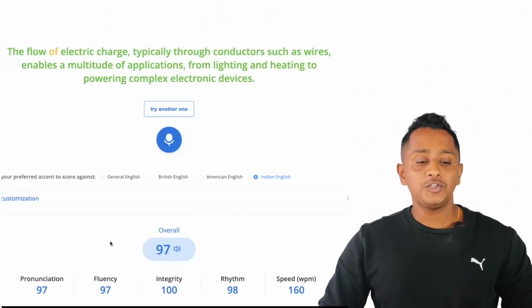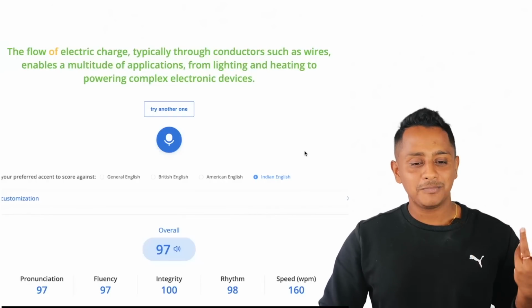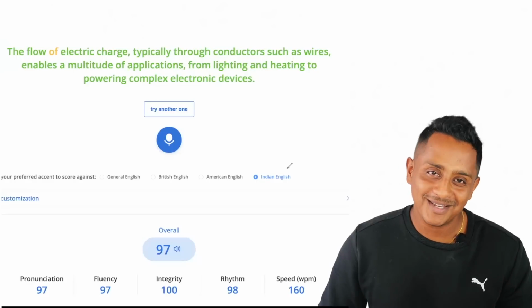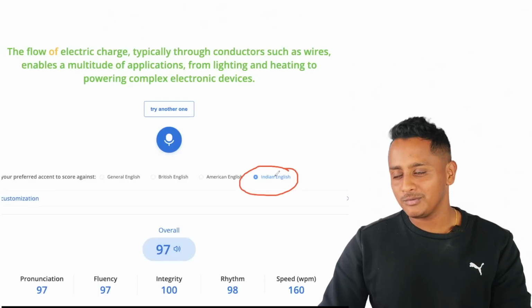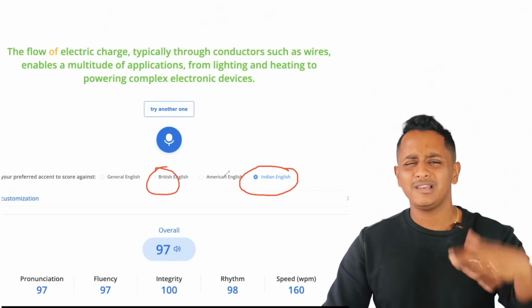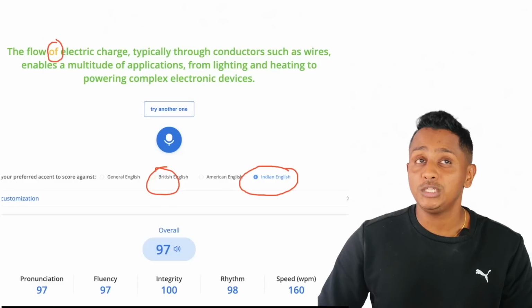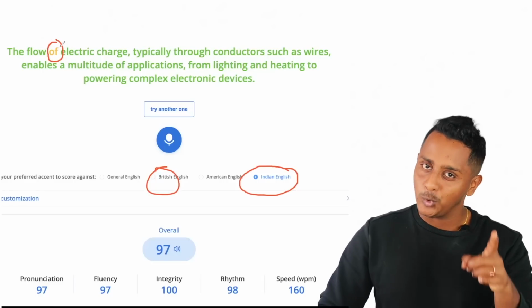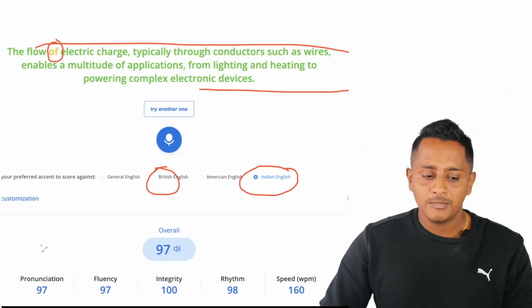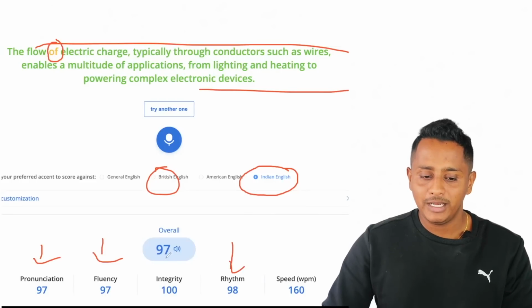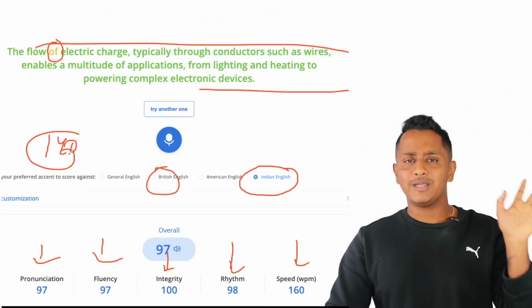So if you see, the pronunciation is 97. I have an Indian pronunciation, man. I don't have Queen Elizabeth's pronunciation. I have chosen this Indian pronunciation. Even if I do British English, I'll get the same. I've already tested that. So yellow means it was not pronounced correctly. Probably this is the only word. The rest of them are green, meaning 100 out of 100 pronunciation. Pronunciation 97, fluency 97, rhythm 98, integrity 98, speed 160. Speed anything above 140 is a great one.